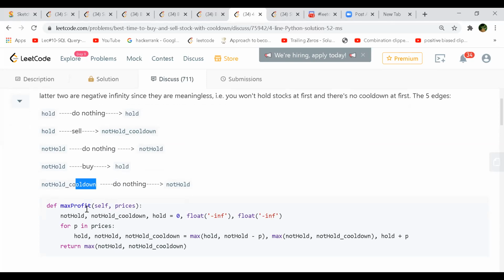So we initialize not hold as zero, and not hold underscore cooldown and hold with minus infinity values, and you are going through each of the prices. So how is hold updated? Hold is whatever the previous hold is, or if you are not holding, minus the current price. Whatever maximum out of that you get will be your hold state.